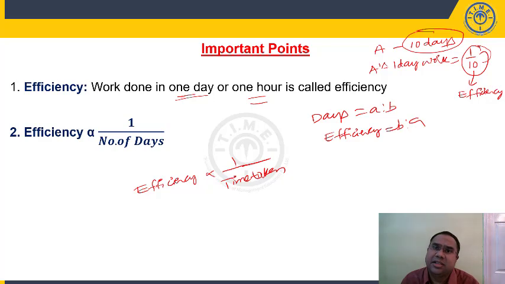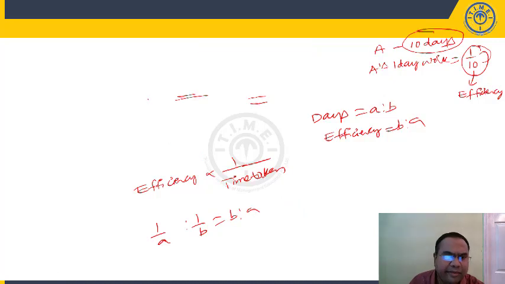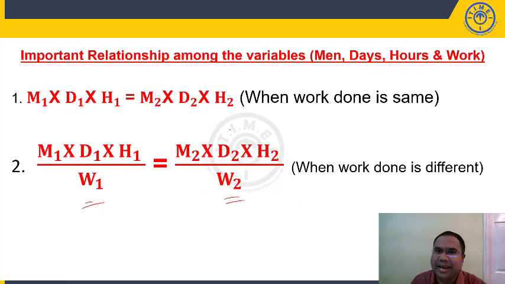It is not reverse, it is inversely proportional, right? Generally, what will happen? Days A is to B, efficiency 1 by A is to 1 by B, or we can say if we simplify, it will be B is to A. Alright. Now, here one point we will add, then we'll go and take up the questions. Let us say these two I have written by assuming efficiency of the people working in both the groups as same.